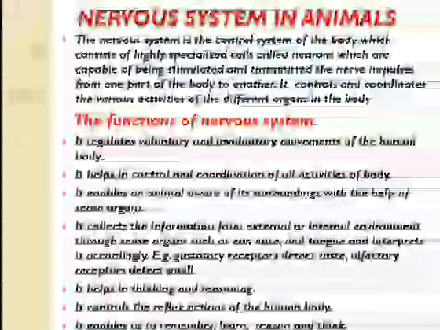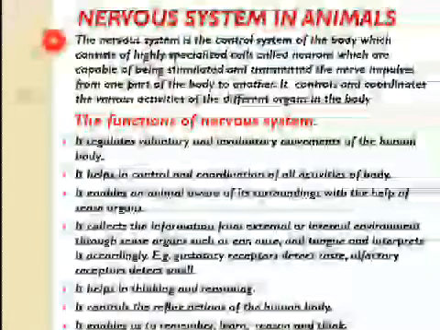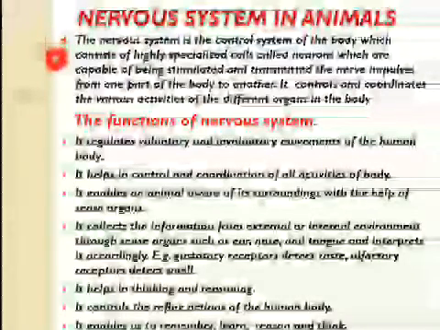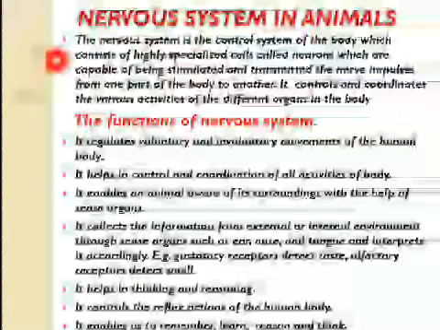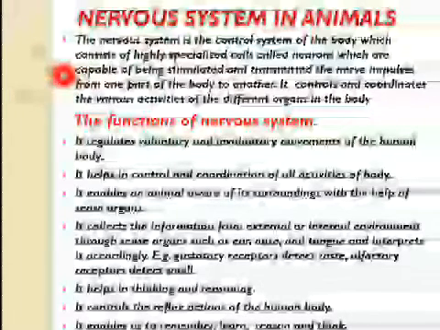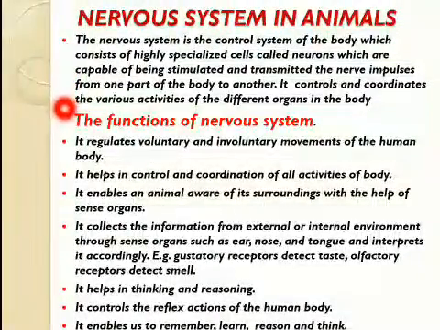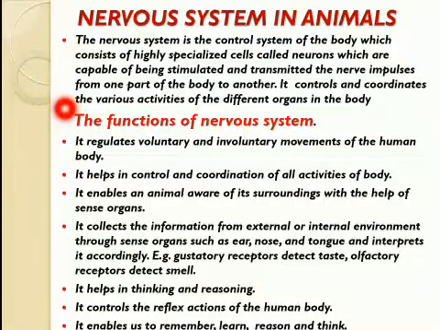Let us start with the nervous system in animals. The nervous system is the control system of the body, which consists of highly specialized cells called neurons or nerve cells. You know about them and you have read in detail their structure in your ninth standard. These nerve cells are capable of being stimulated and transmit nerve impulses from one part of the body to another. It controls and coordinates the various activities of the different organs in the body.